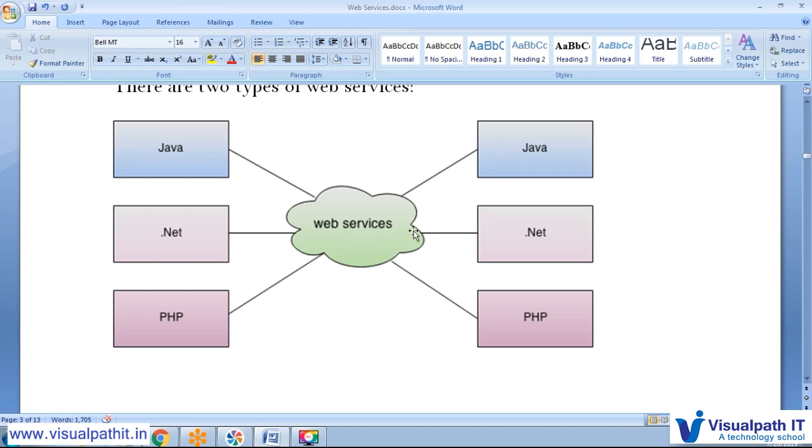So between the web services here we can communicate with each other. If the Java application is there, they can communicate with .NET, PHP, any application, or if .NET is there, they can communicate with Java, .NET, PHP. This is just three languages. I just want to explain that it's not dependent on the technology. So we can communicate with the content.